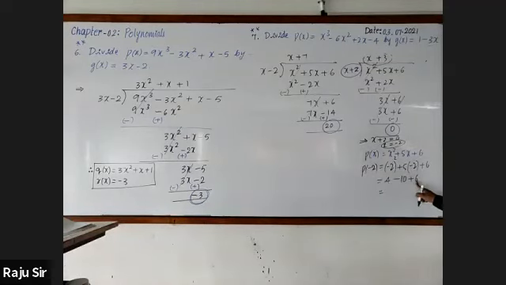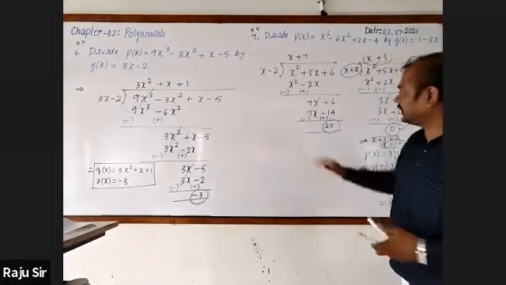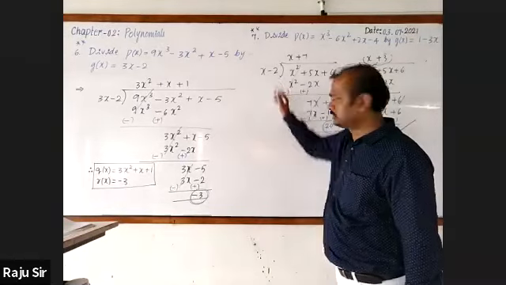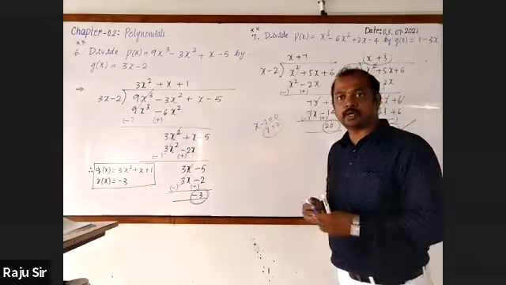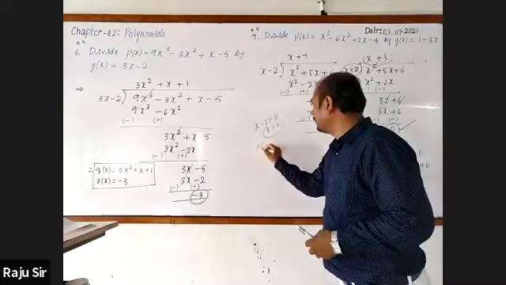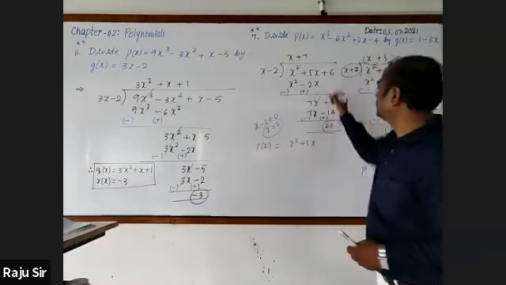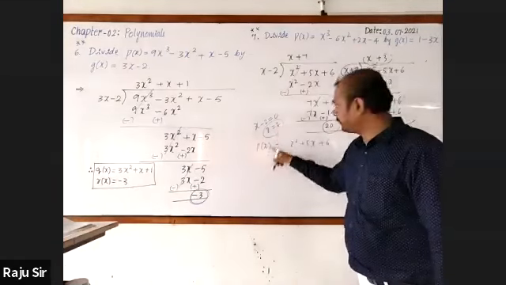Here 4 plus 6 is 10, and 10 minus 10 is 0. Okay. The remainder is 0. Similarly, let us go for checking this. Here the divisor is x minus 2, and its zero is x equal to 2. I'll take p of x, which is x square plus 5x plus 6. Let me substitute 2 in place of x.